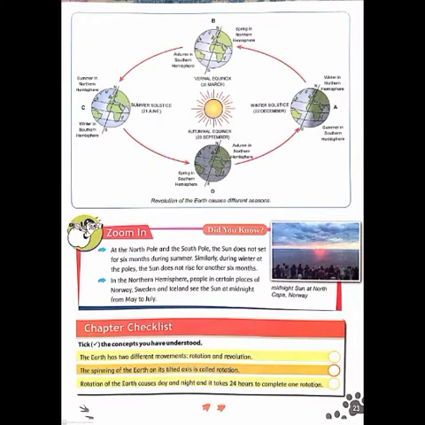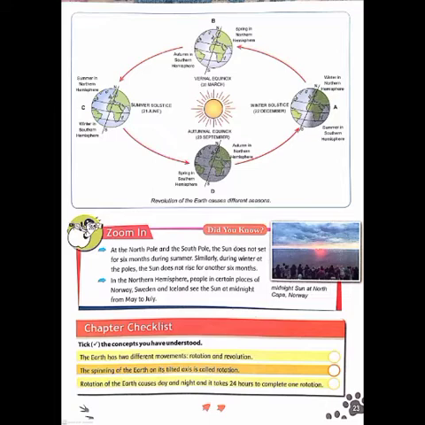Now look at the picture. The picture describes how the revolution of the earth causes different seasons. How the earth's revolution occurs around the sun. In picture A at the right side, the south pole is tilted towards the sun and the north pole is tilted away from the sun. That's why summer happens in the southern hemisphere and winter happens in the northern hemisphere.